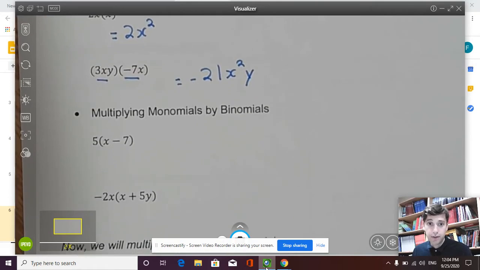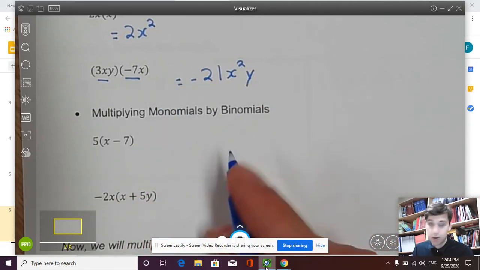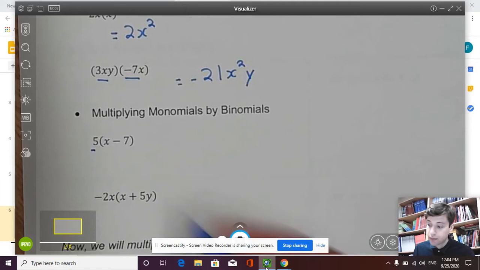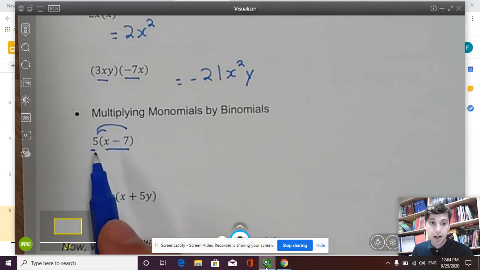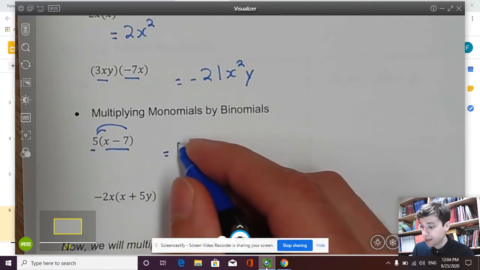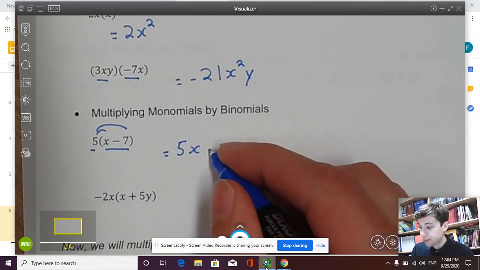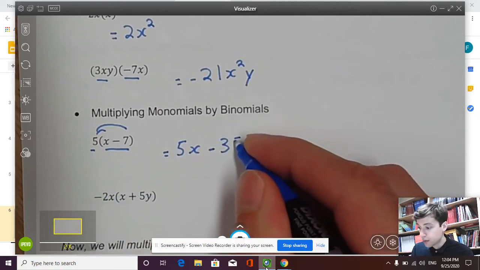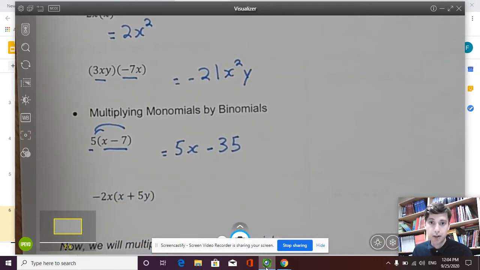Another thing that should be reviewed that you've probably learned in grade 9, and we've done it a lot this year already, is how do I multiply a monomial by a binomial? So 5, well, that's just a monomial, but then x subtract 7 is a binomial. And we can multiply that with the distributive property. So I'm going to multiply or distribute that term in front of the brackets by everything inside the bracket. So I have 5 times x, which is 5x. And then I have 5 times negative 7, which is negative 35. So when I multiply a monomial by a binomial, my answer is going to be a binomial.